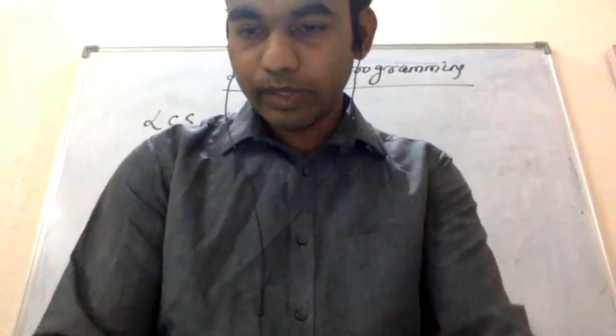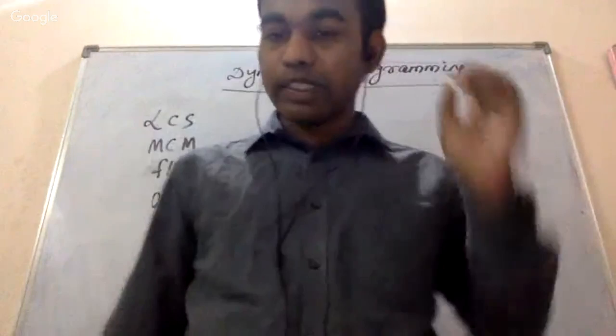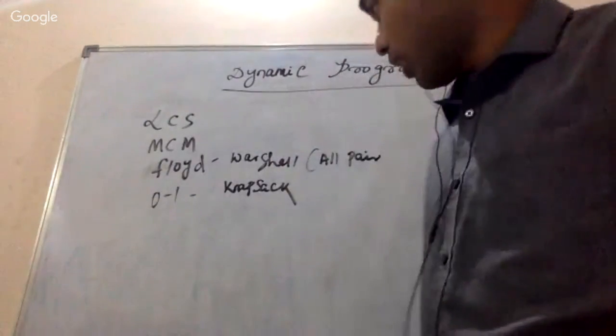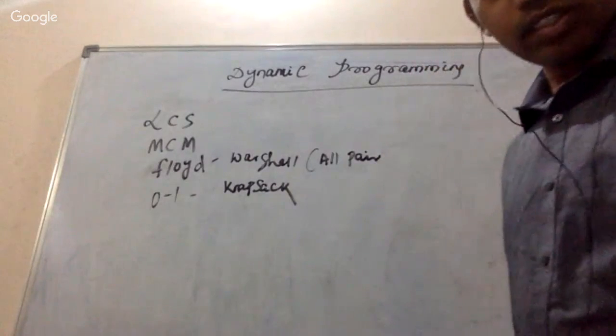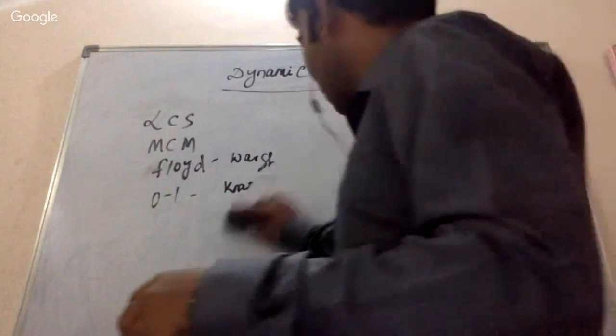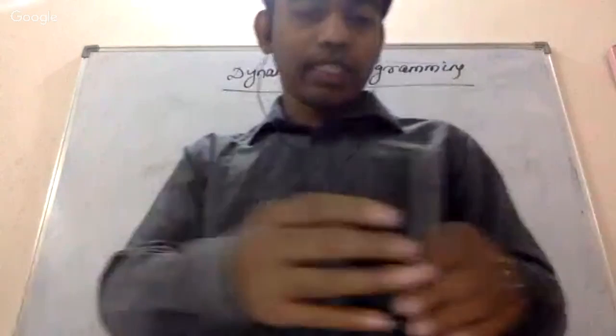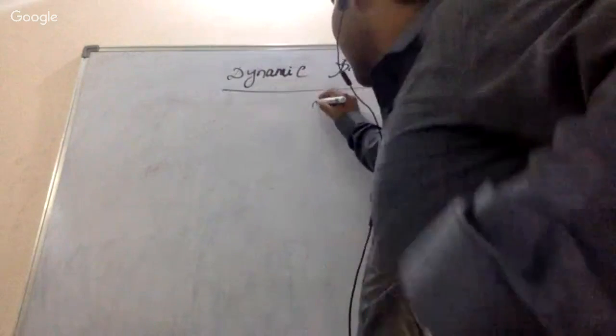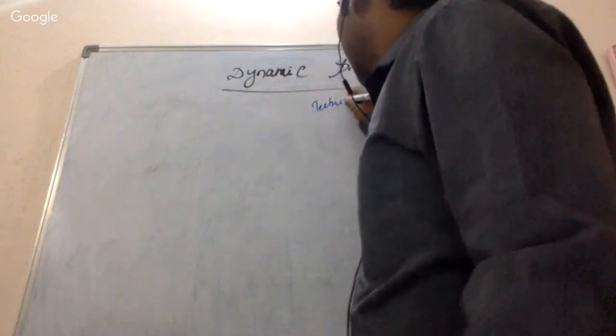So we are given a complex problem, and dynamic programming is one of the techniques we use.